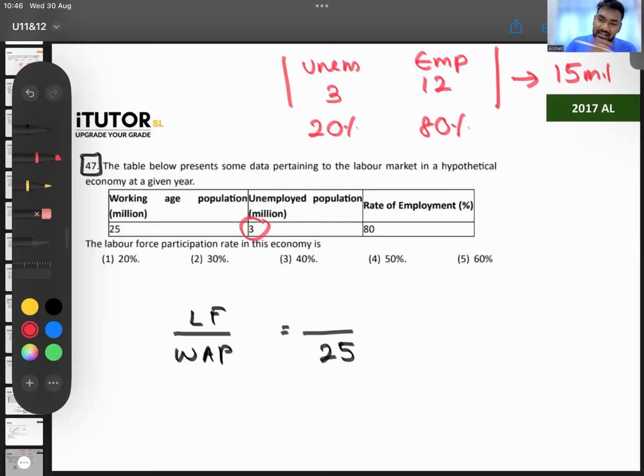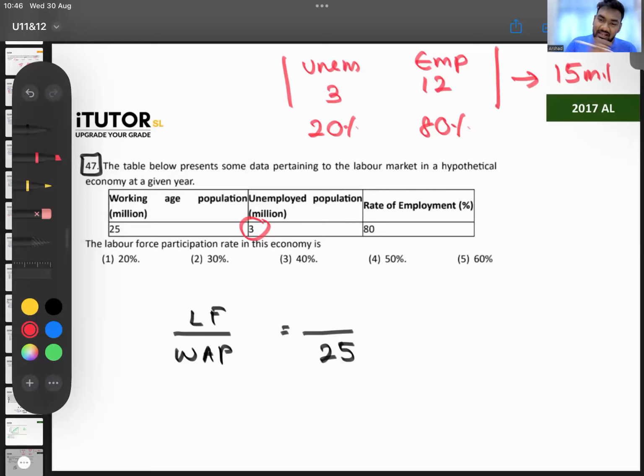Okay, so how much is my labor force? 15 million. So calculate, guys, the labor force participation rate: 15 over 25 into 100. That is 60. It can't be 50, no? It's more than 50. That's 60%. Answer number 5.